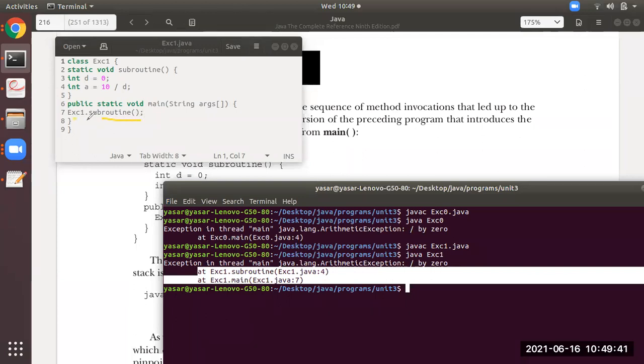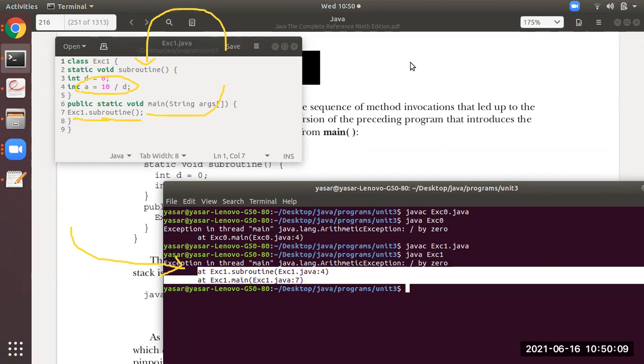You can see exe1.subroutine: from the 7th line it will go to the 2nd line and call this method. Inside this method, where is the exception? It is at line number 4. So due to that, you can see the message at runtime at exe1.subroutine, the 4th line.